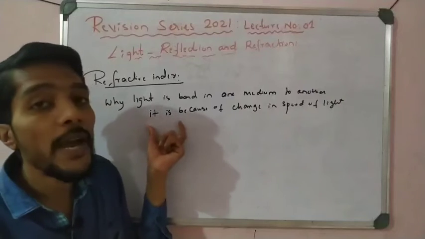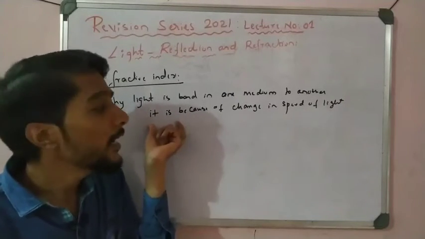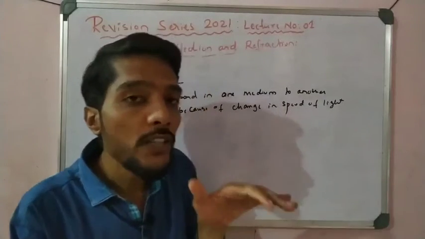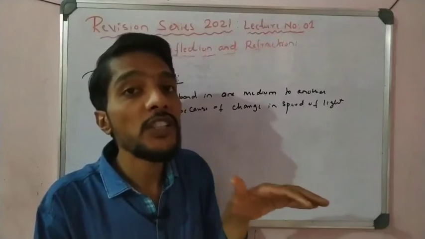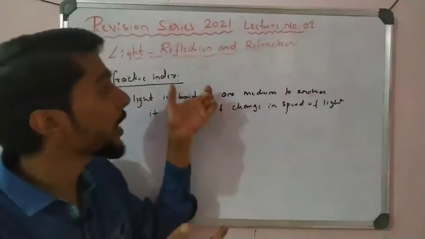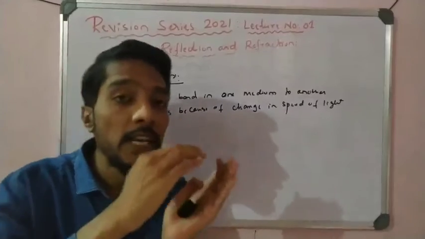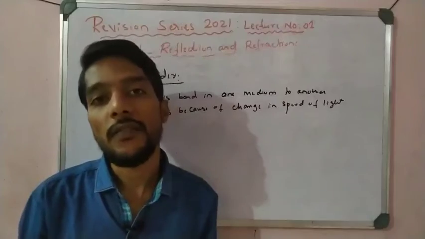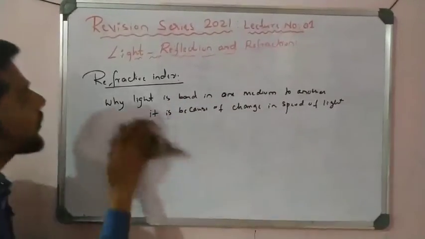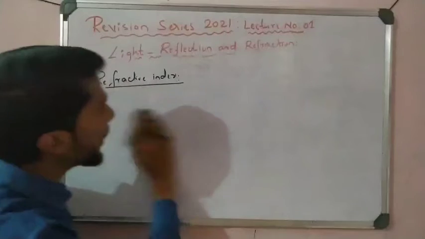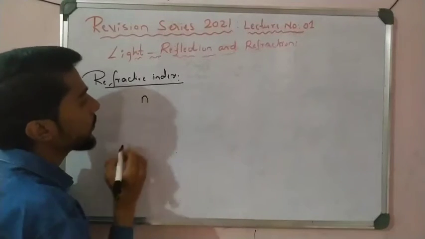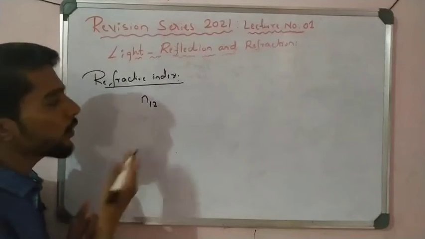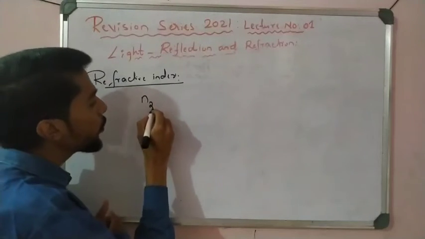So while light bends from one medium to another, it is because of the change in the speed of light. And how many times the speed is changed, that you calculate by using refractive index. We take the ratio of the speed of light in air to the speed of light in the medium, which is called the refractive index, students, right? So now let us see the formula. Refractive index n: the refractive index of medium 2 with respect to medium 1.